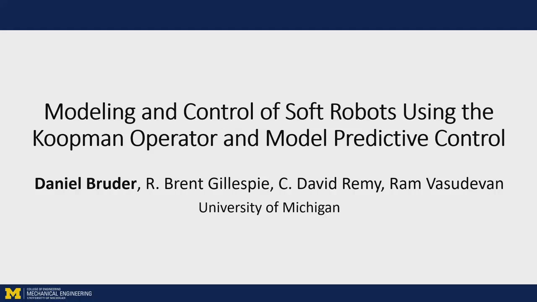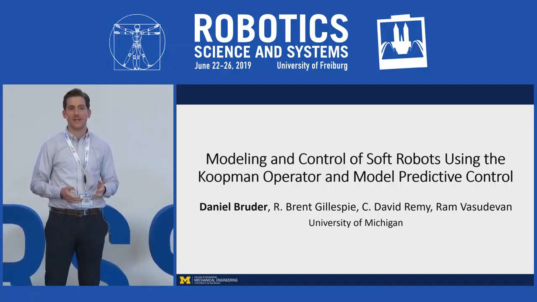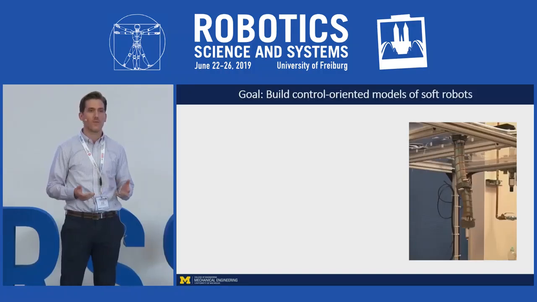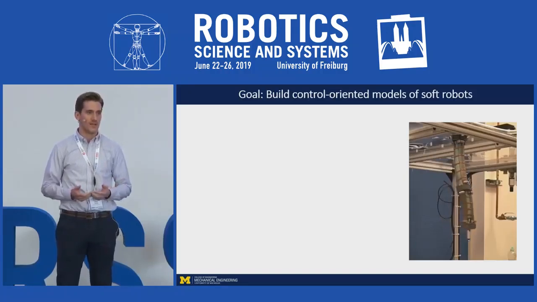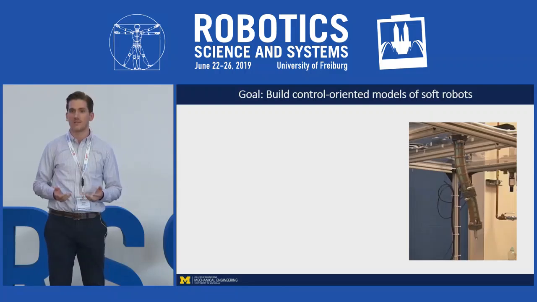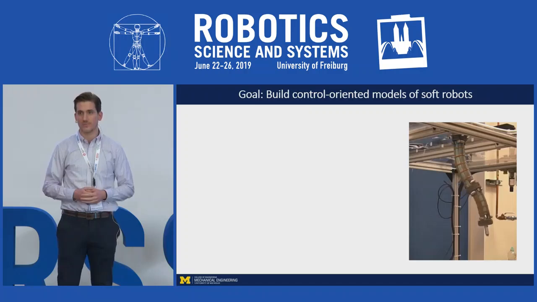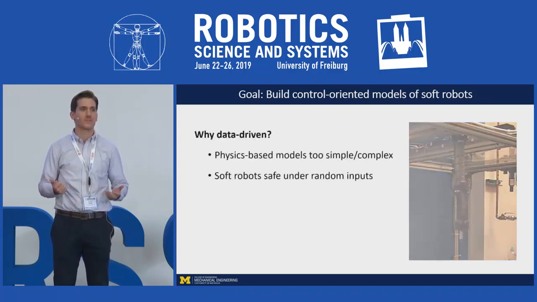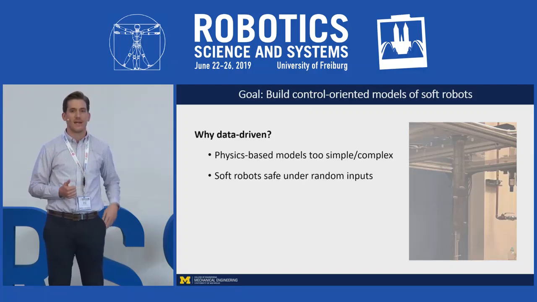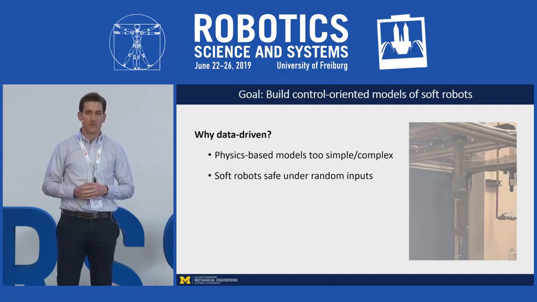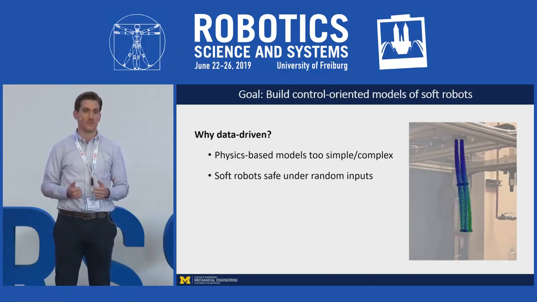So modeling and controlling soft robots is difficult because they have infinite degrees of freedom and highly nonlinear dynamics. So our goal in this work was to develop a way to build models of soft robots that could be used with established model-based control techniques. To that end, we take a data-driven approach. First, because most physics-based models of soft robots tend to either be too simple to capture their dynamic behavior or too complex to be used for real-time control.